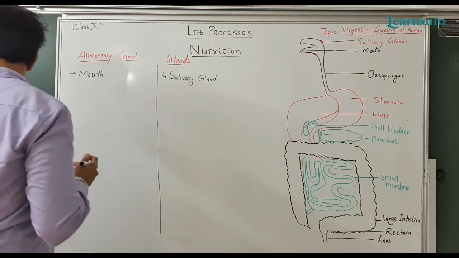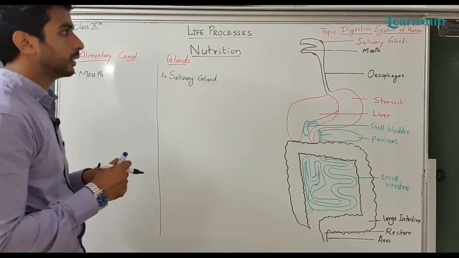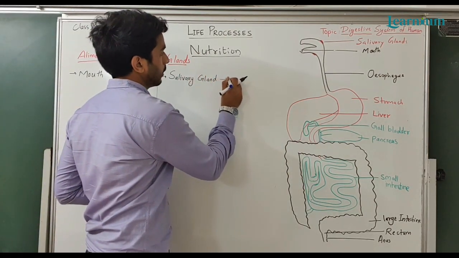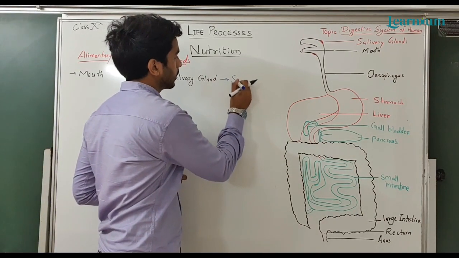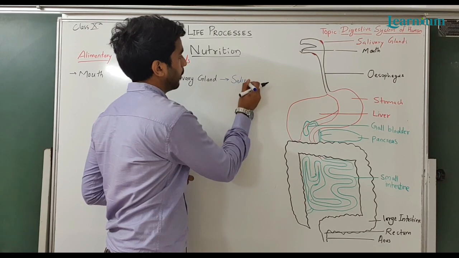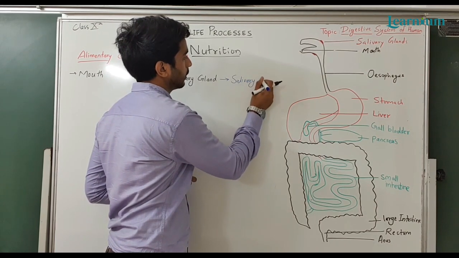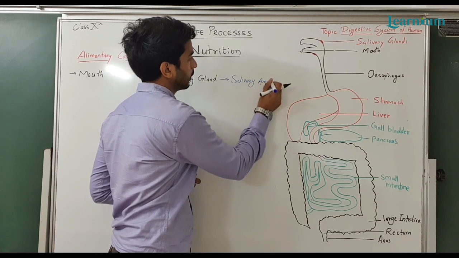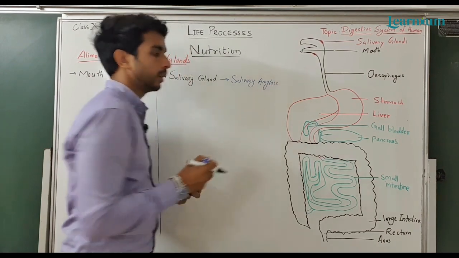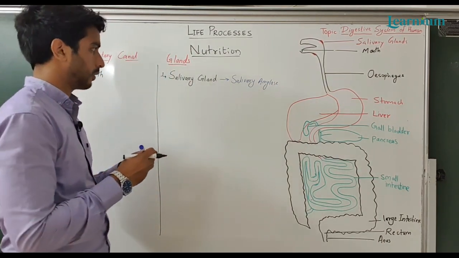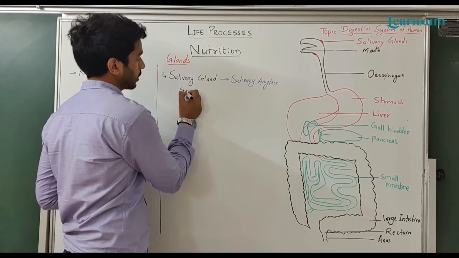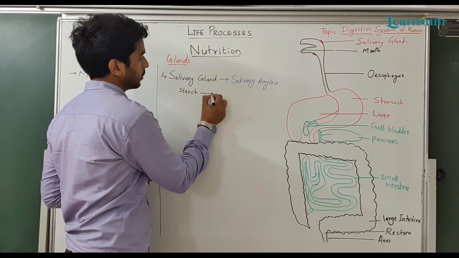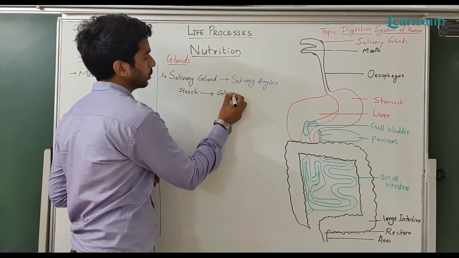The salivary gland has an enzyme known as salivary amylase, which converts starch into glucose.